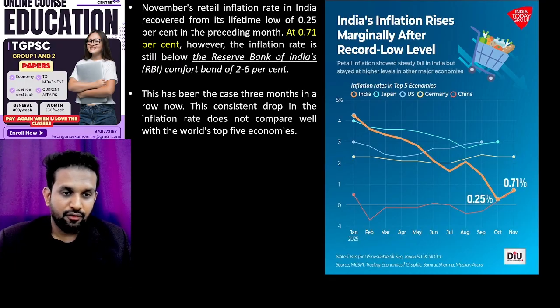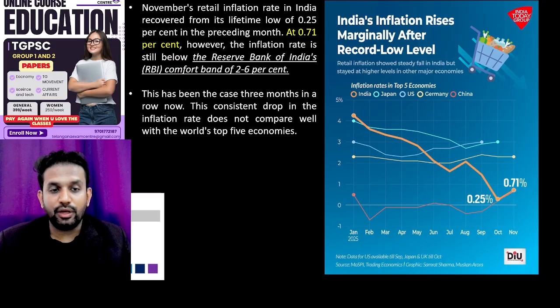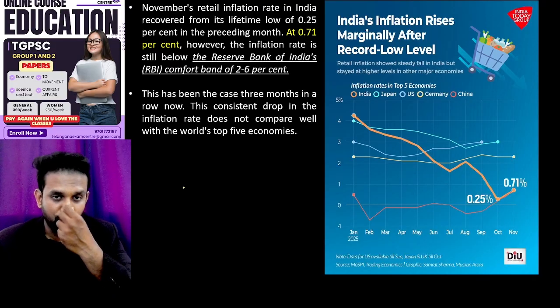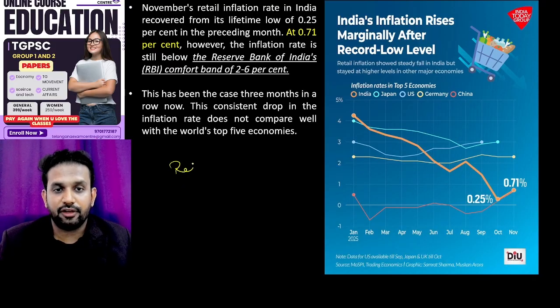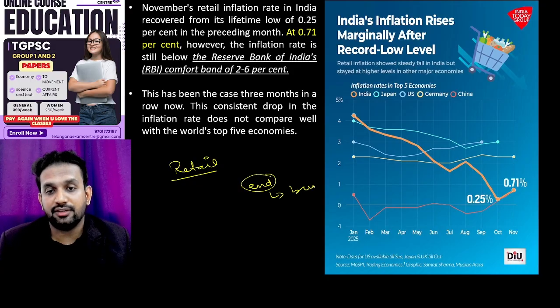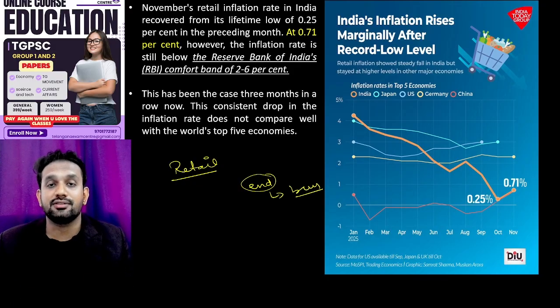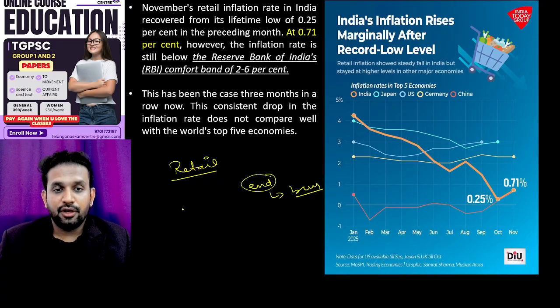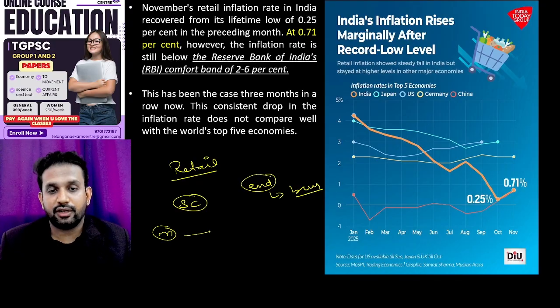Okay, right? So before going into the discussion, I would like to also explain to you what is the meaning of retail inflation. The inflation which is calculated at the end of the supply chain, where the consumer actually buys the product, that particular inflation is called retail inflation. If we talk about the supply chain, it starts with what? Manufacturers, it goes towards wholesalers, then towards retailers, then it gets into the hands of the consumers.